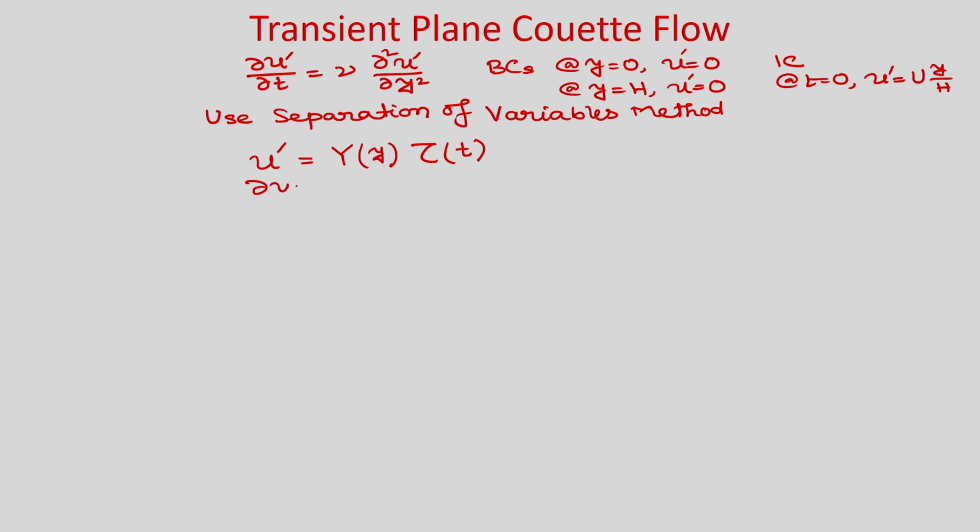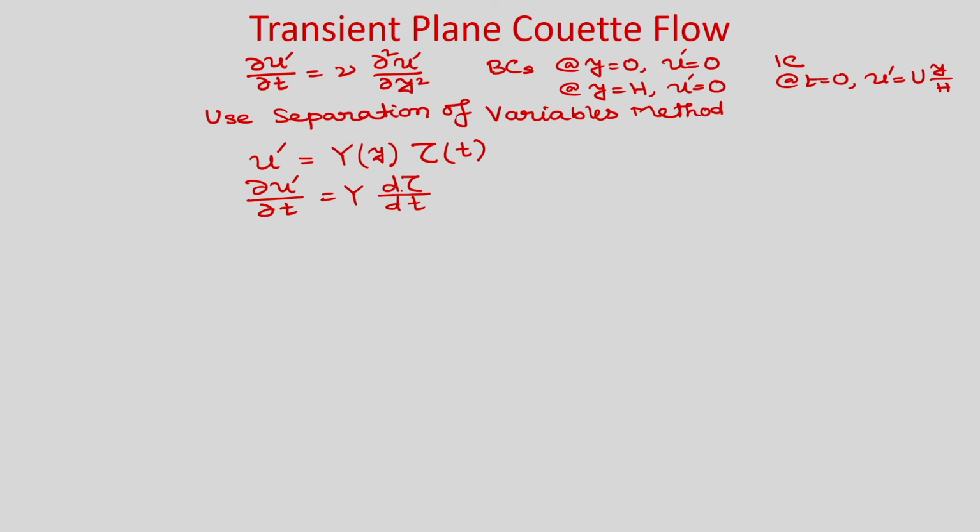Now, we will reduce the partial differential equation to two ordinary differential equations using separation of variables method. So, now you can see that you can write del u prime by del t is equal to Y d tau by dt, because tau is function of t.